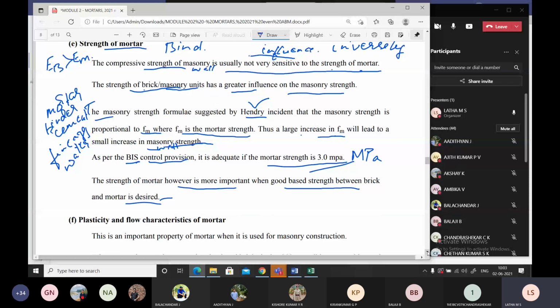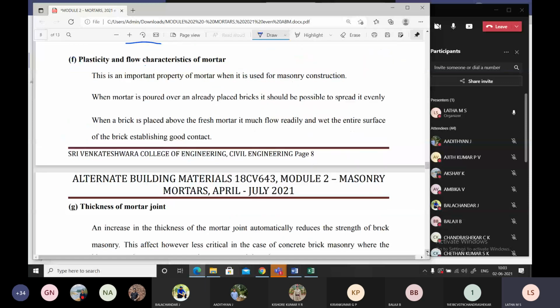Now coming to the next, plasticity and flow characteristic of mortar. Can you tell me, students, on what basis do you measure plasticity and flow characteristics? We have discussed in one of the classes. What is the test performed for this? To determine it, the flow test.